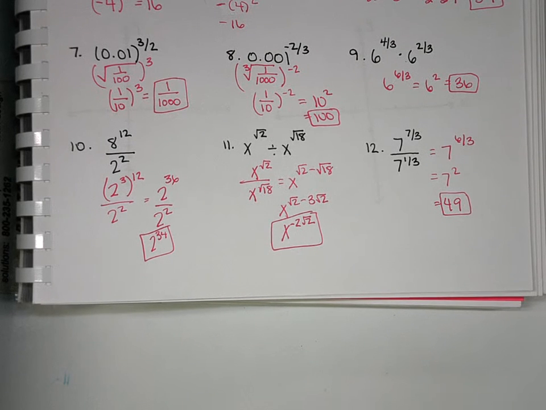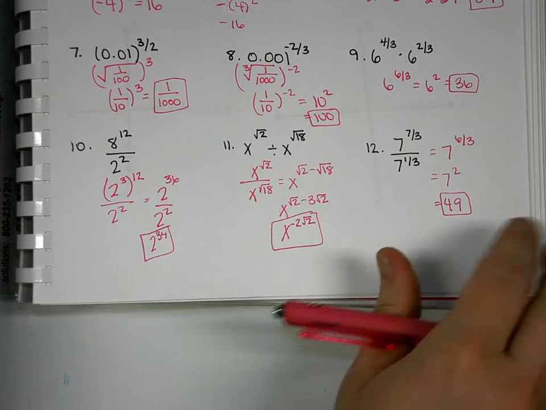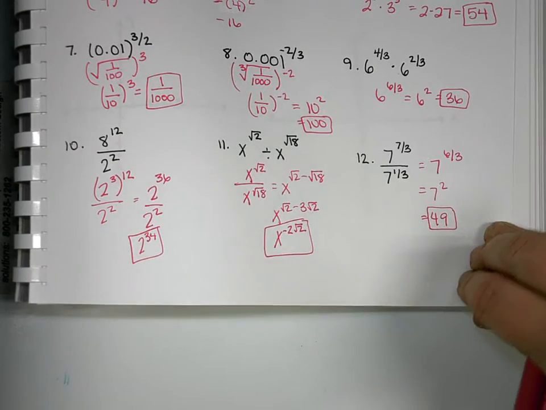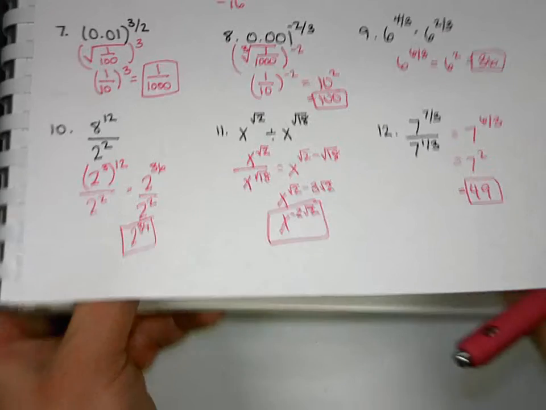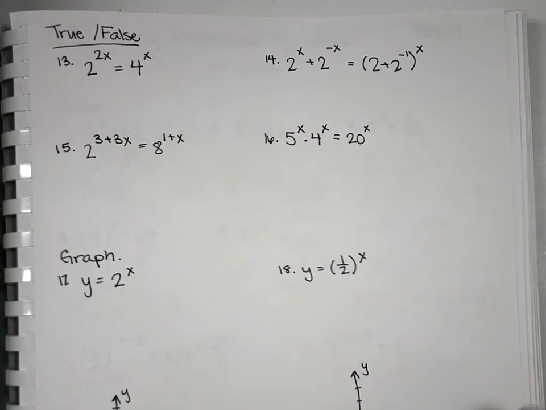The other thing, so that's what you're doing on this whole front side. So 1 to 28. Are you doing all of these or just some of them? Odd? Okay, that's what I thought. I didn't think you were doing all of it. Okay, so that's what you're going to do on the 1 to 27 odd. On the back you have true, false, and graphing. So I wanted to run through just a couple of true, false so you kind of saw what to expect, as well as a quick graph or two, just to recall how we did those.